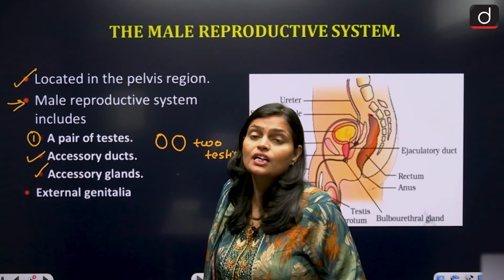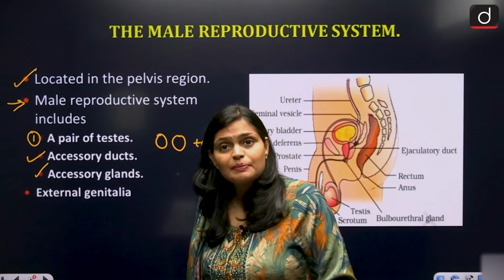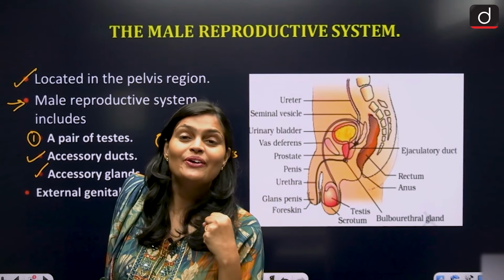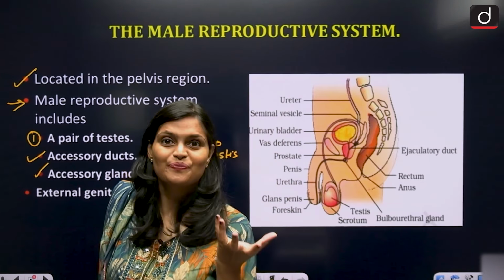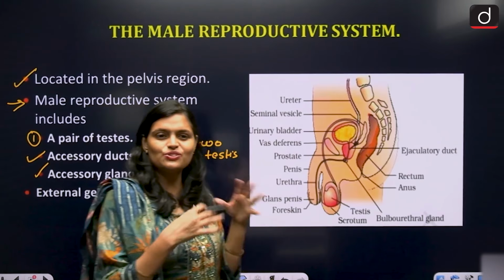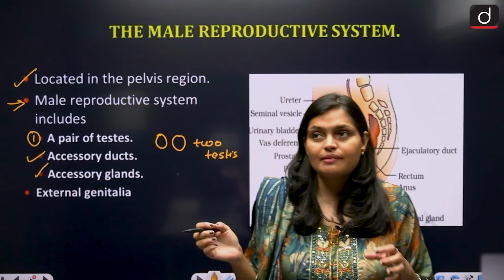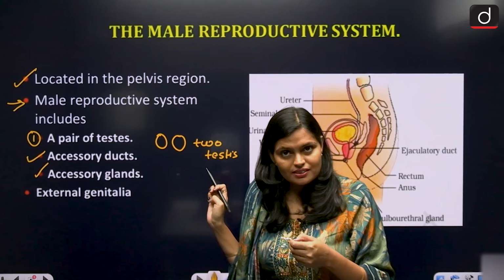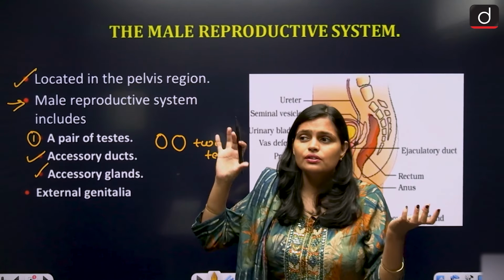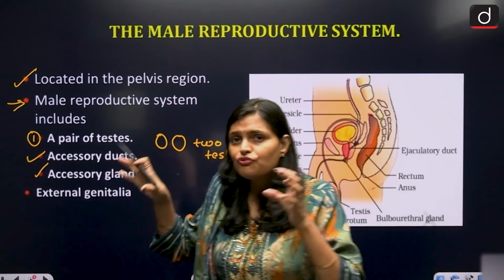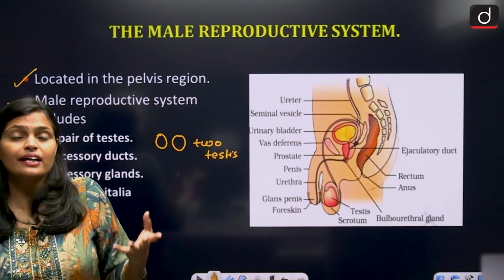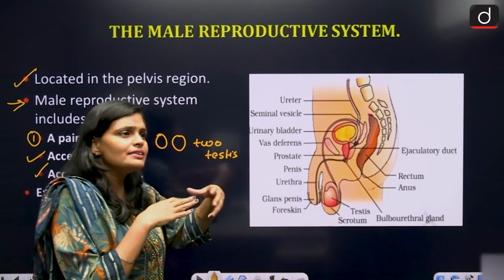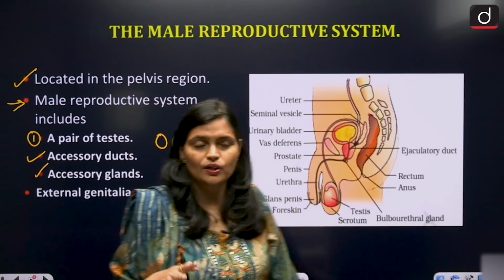Accessory glands. Now accessory glands, what are glands? Basically, you know that glands are the organs which have the power to release or to secrete hormones, right? Glands के पास क्या होता है? Power होता है to release or to secrete hormones. Similarly, whatever accessory glands the male reproductive system consists of, they provide a liquid or a fluid which helps the sperm to get nourishment, which helps the sperm to get motility. Okay, तो मतलब इन सब चीजों के लिए ये help करते हैं. All right.